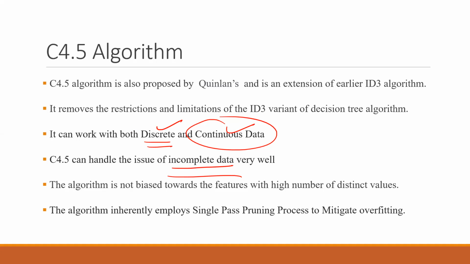There was also the problem of biasing, but in this case there is no bias towards features with a high number of distinct values. And C 4.5 employs a single pass pruning process to mitigate overfitting. These are the main highlights of C 4.5. First, it can handle both continuous and discrete data. Second, it can handle missing values. Third, it is not biased towards features having more distinct values.